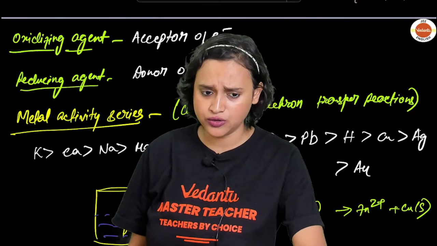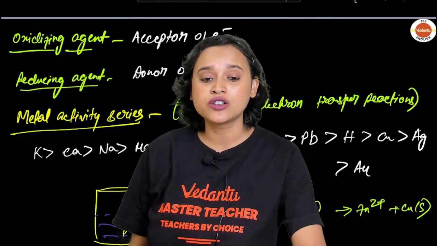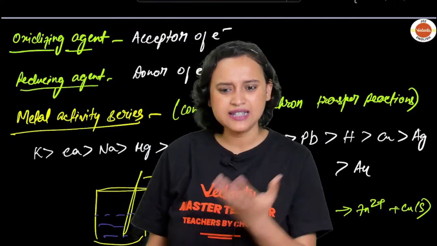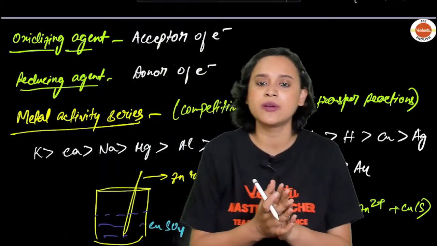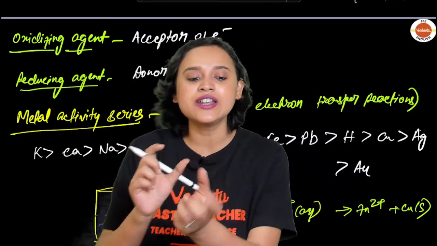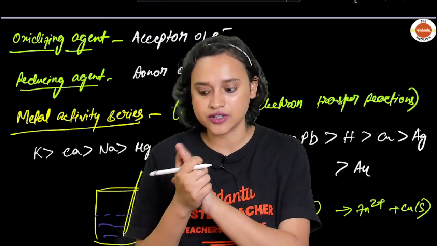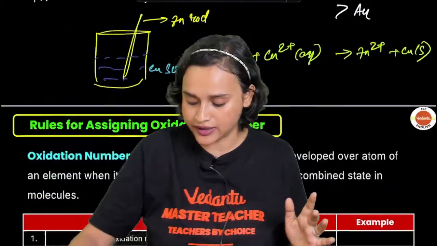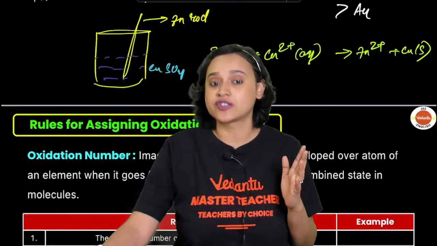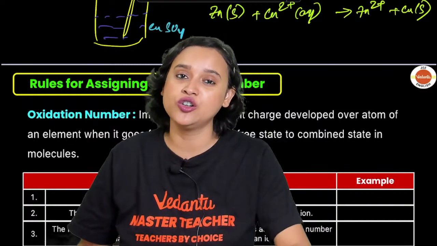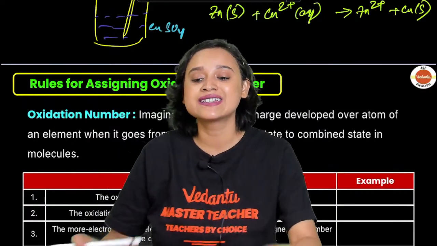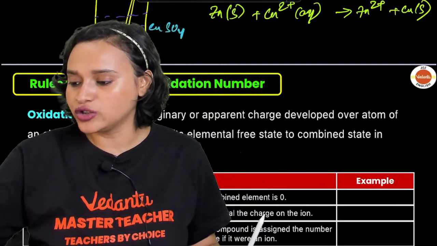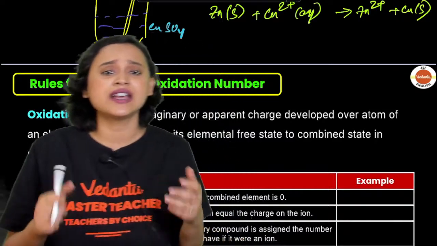Now let us understand oxidation number. I guess you all understand that. What is oxidation number? It represents the degree of oxidation of an element in a substance. So now that I've told you what oxidation number is, obviously you would want to know how we assign oxidation number.